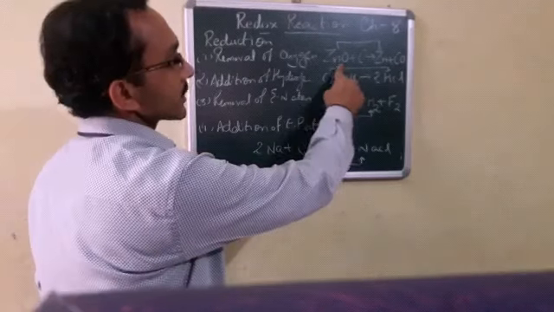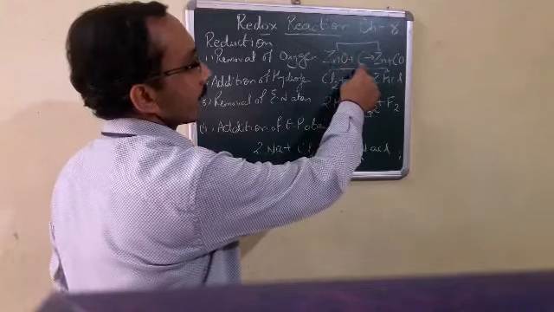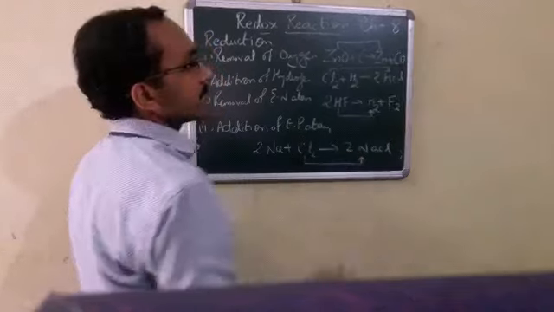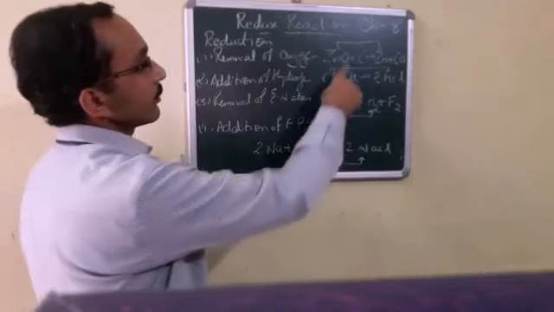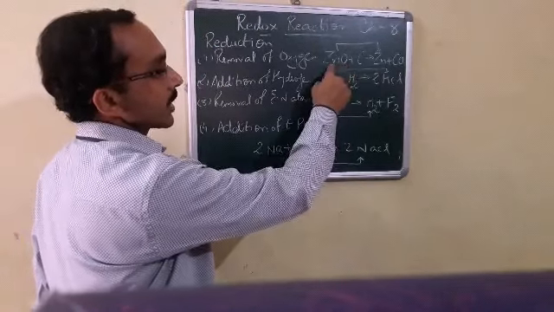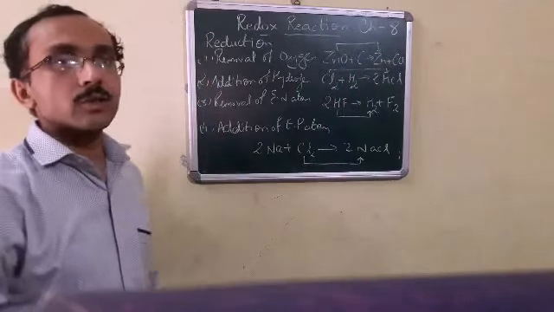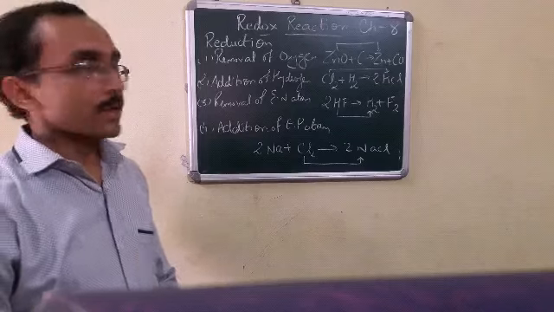For example, we are taking zinc oxide. When we react it with carbon, it forms zinc along with carbon monoxide. In this case, we say that removal of oxygen takes place from zinc oxide and it gets reduced to zinc. Next is addition of hydrogen to any substance.